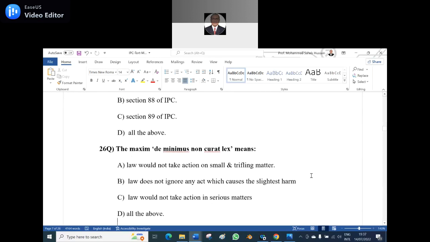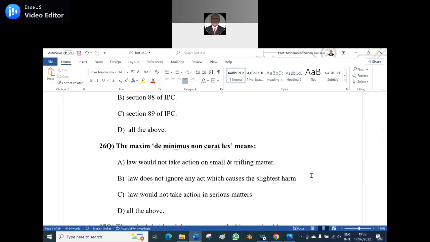The 26th question. The maxim de minimis non curat lex means: A, the law would not take action on small and trifling matters; B, the law does not ignore any act which causes the slightest harm; C, the law would not take action in serious matters; D, all of the above. Sir, option A. Small A is the right answer. The law would not take action on small and trifling matters. That is de minimis non curat lex.